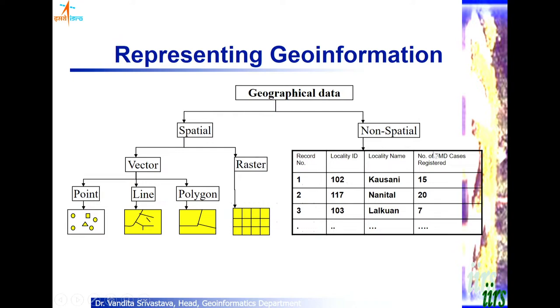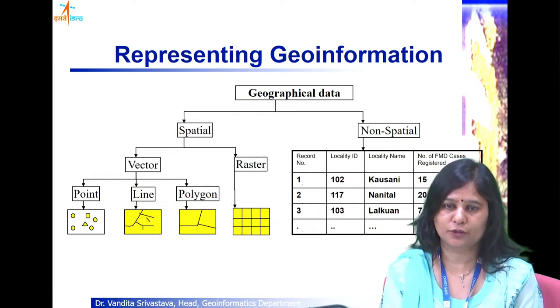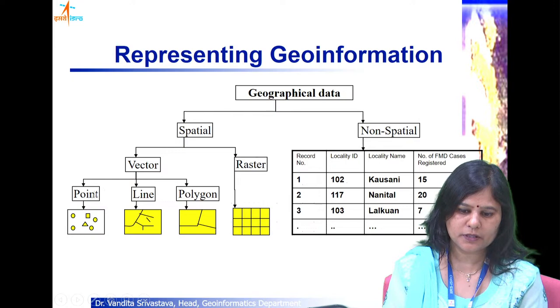And then there are hierarchical and network structures also available, and also object oriented. So there are some four to five data models that can be used for representing the non-spatial information. Similarly, for spatial information, there are two representations that are used, vector and raster. We call it vector when we have a vector representation, like X and Y. We represent something in either an XY point or a series of XY points. So here we can represent the spatial part of the geographic data as point, line or polygon.